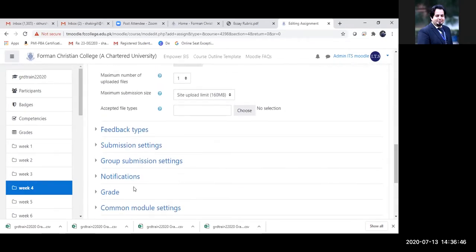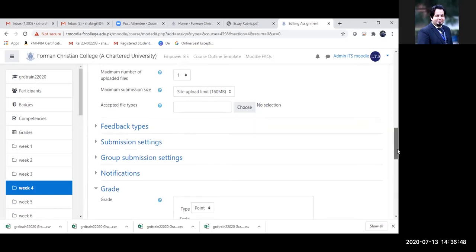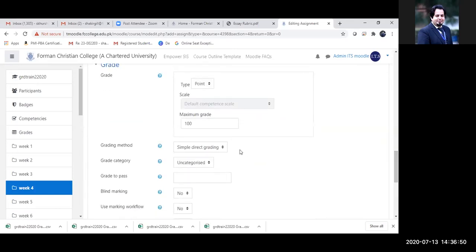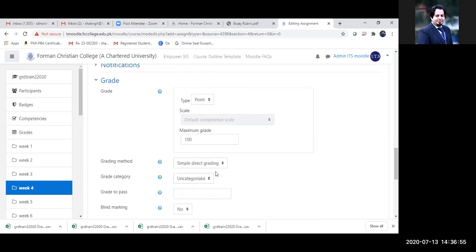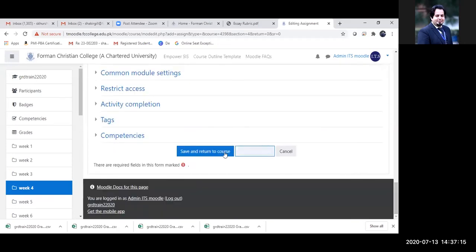I'm simply going to go to the grade. Under grading method, you can see that there is a grading category. I'm going to put it under assignments, and the grading method gives me these 3 options. Today, I'm going to show you how you create a rubric, so I'm going to do this through rubric as well. Once I select rubric, I save and return to the course.